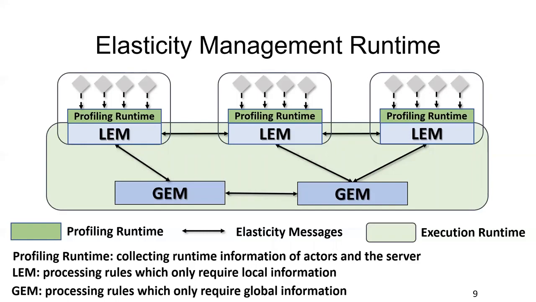But for some other rules which need global information, like balancing the workload, the local elasticity manager will randomly pick a global manager and send that runtime information to it. After the global manager collects runtime information from the local managers, it will decide how to migrate the actors. But the global manager will not migrate actors by itself. It just makes the decision and sends this decision back to the corresponding local manager. The local manager will conduct the actual migration.